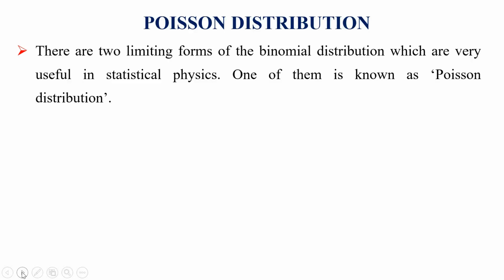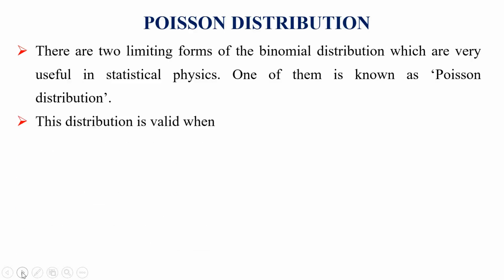And another one is the Poisson distribution. These are the two limiting forms of the binomial distribution: the Poisson distribution and the Gaussian distribution.